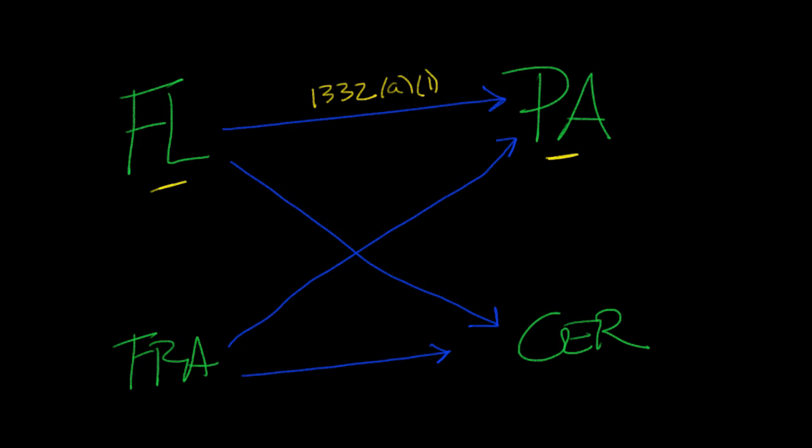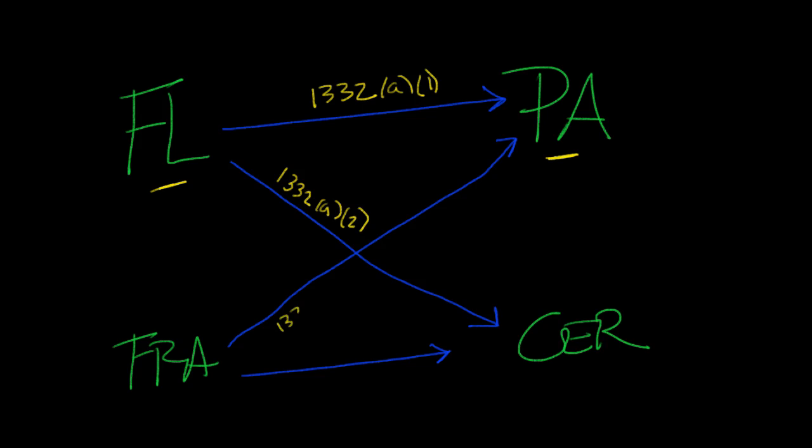It's a suit between citizens of different states. How about the citizen of Florida versus citizen of Germany? We know by now that's just alienage jurisdiction. It's 1332 A2. And the same for the suit between the citizen of France and citizen of PA.